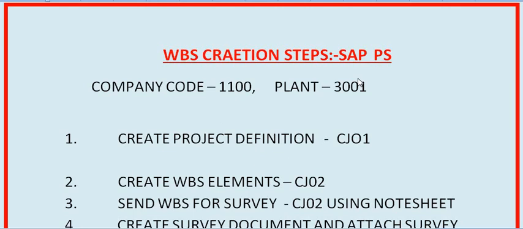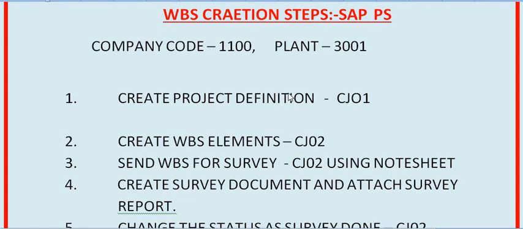so come. Our first step for the WBS creation is CZ01, and this is the responsibility of the AGM planning or SD planning or DGM planning, whoever is responsible in your company, with roles and authorization given to that particular person.